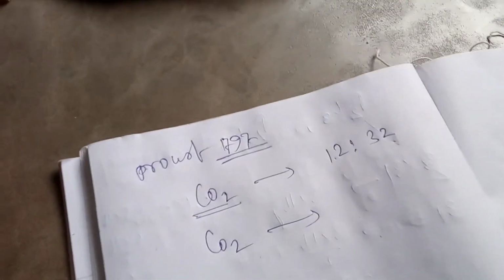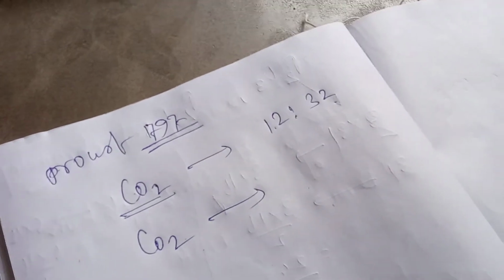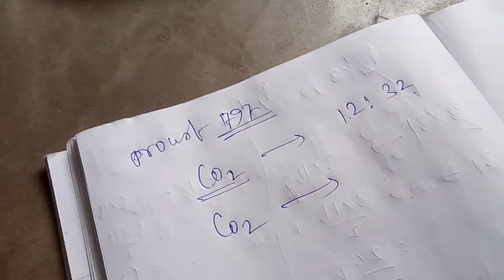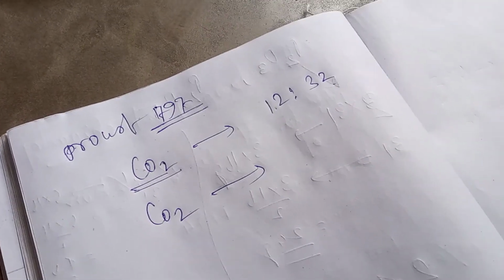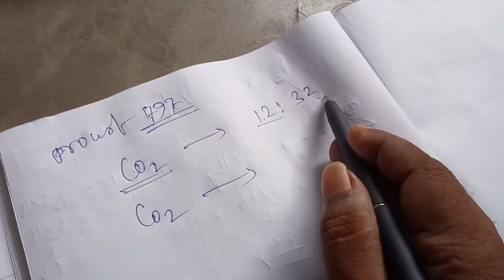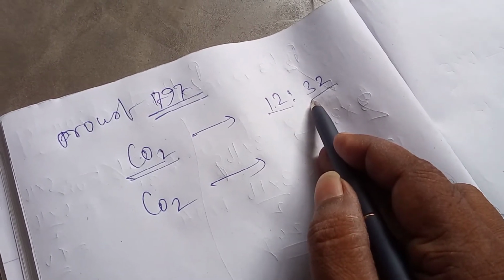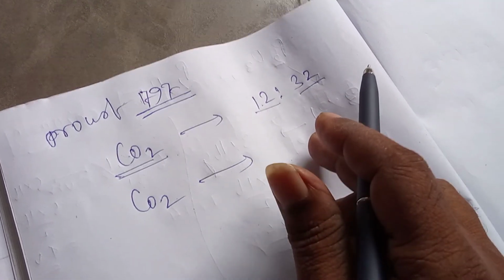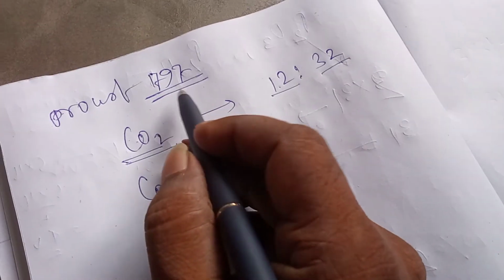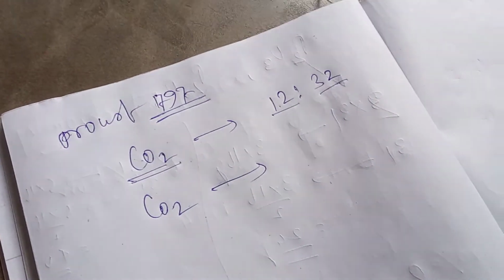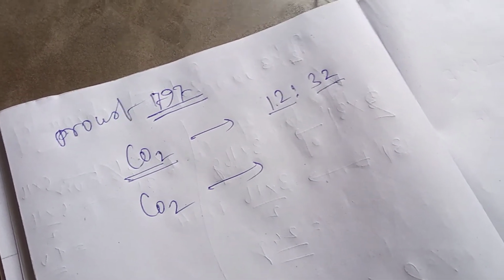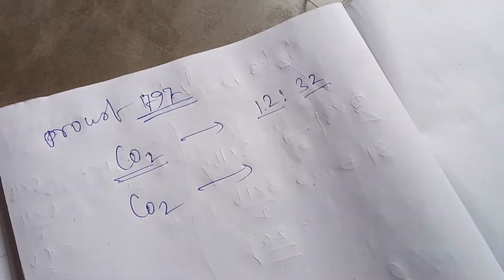Everybody knows it. What is the newness in it? We are writing now 12 and 32, but those numbers were unknown to them in 1797. People were not aware of these numbers.